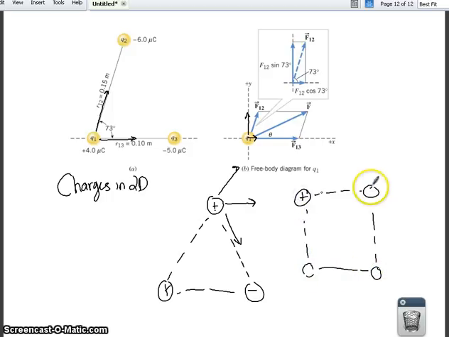and if it's positive, positive, positive, negative, and we're looking at this one right here, this one's going to push it that way, this one's going to push it that way, and this one's going to pull it that way. And so we have to calculate all these and add them together. We have y here. This is all y component. This is all x component. And then we have to break this one down into its x and y components and then add them together and see what we're left with. So as you can see, we're going to be doing a lot of math, and it's going to be fun.